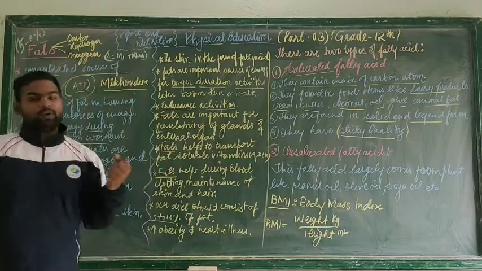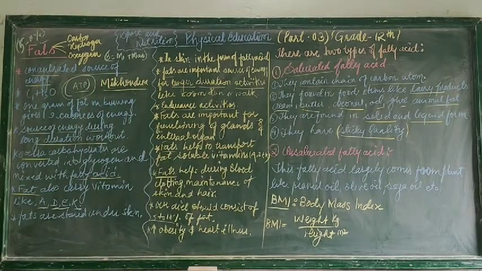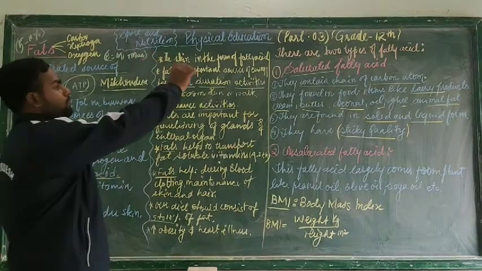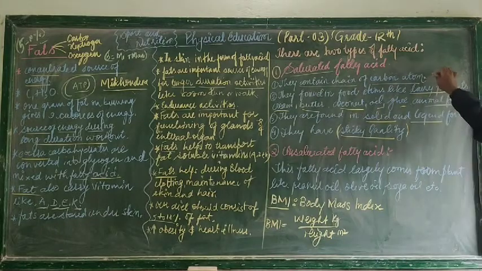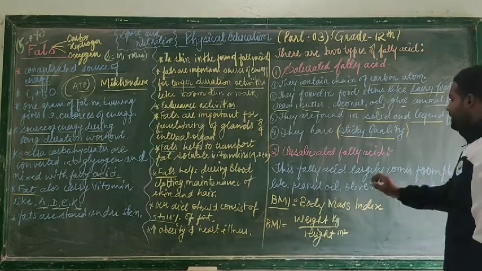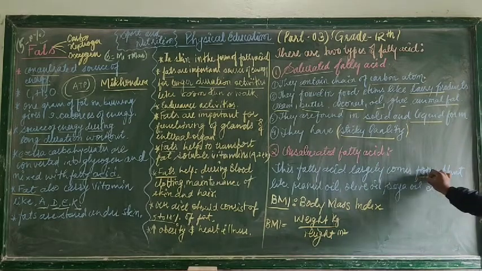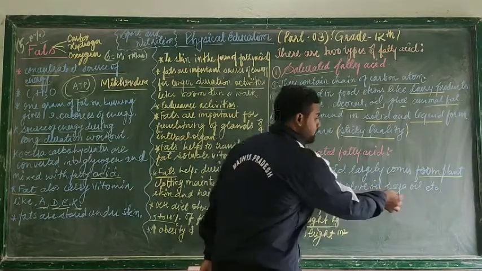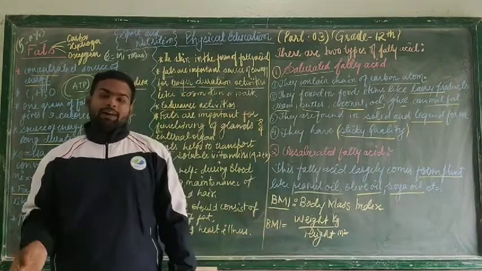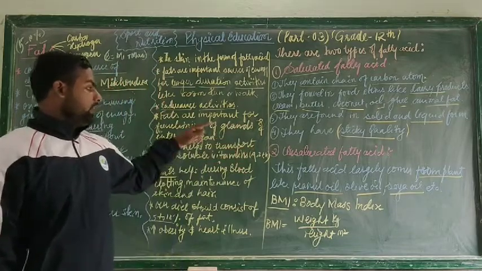This unsaturated fatty acid largely comes from plants. So the concept to understand is that saturated fatty acids contain chains of carbon atoms, while unsaturated fatty acid largely comes from plant based products like peanut oil, olive oil, soya bean oil. All the plant based products belong to unsaturated fatty acid.